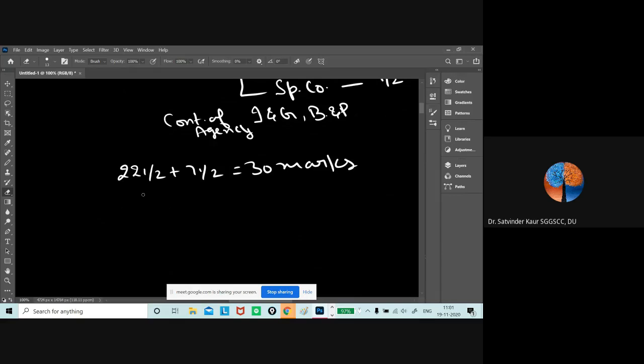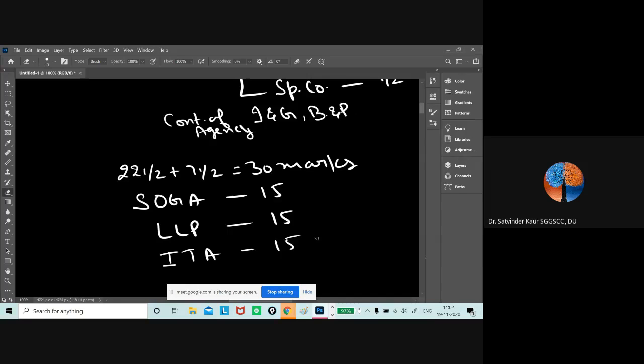Then the remaining things are the same. Sale of Goods Act, one question for 15 marks. Then LLP, one question for 15 marks. And then the Indian Information Technology Act, again a 15 mark question. So one question here, one here, one here, and two questions here. So five questions in total, and the calculation and other things we have already discussed.